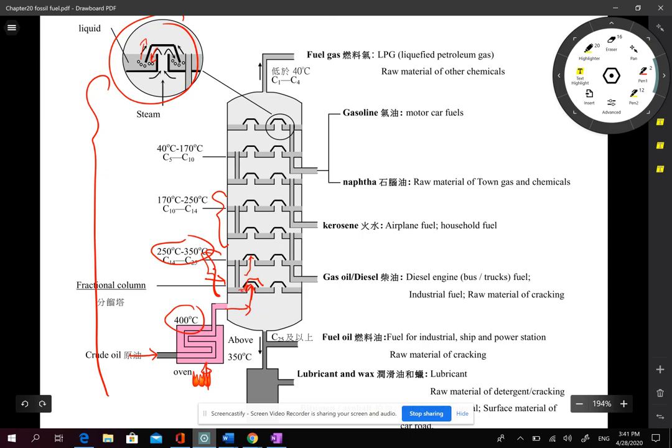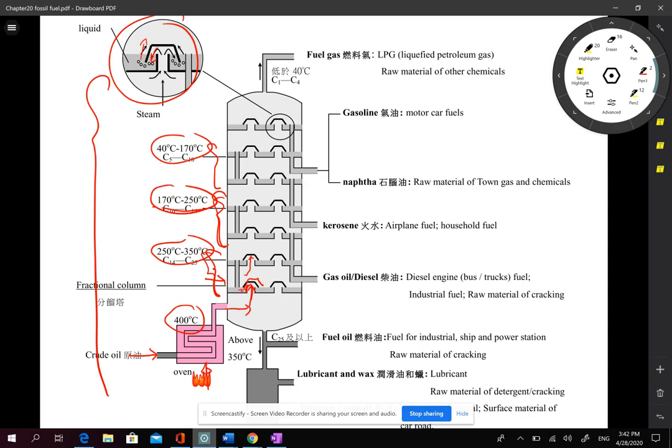But in the upper part, the temperature will further decrease. Then only fractions with boiling point close to this range will remain in these fractions. Similarly, molecules with even lower boiling point will remain in these fractions.